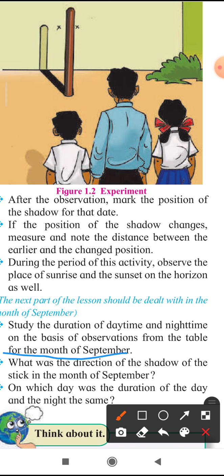You are also told to write on which day the duration of the day and the night was the same, that is, on which day there are 12 hours of daytime and 12 hours of night time. All of you do this activity in the month of September.